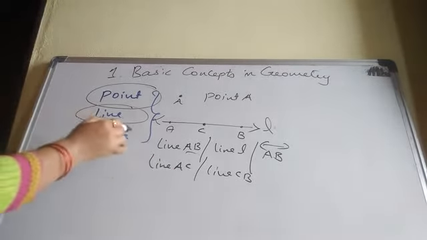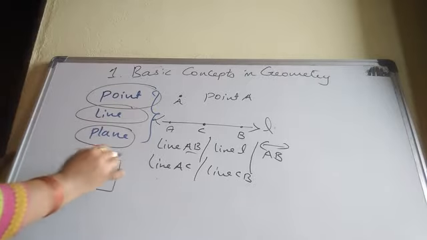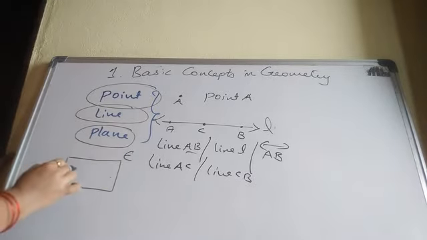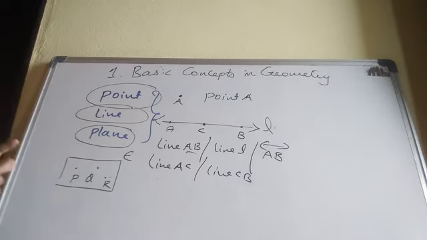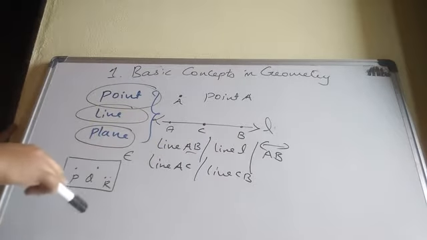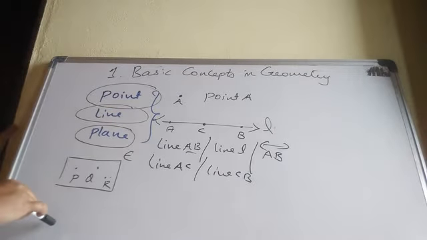Now coming to the plane. The word plane is also an undefined term in geometry. Okay. As an example of a plane, we can take this whiteboard. It can extend in all the directions infinitely.